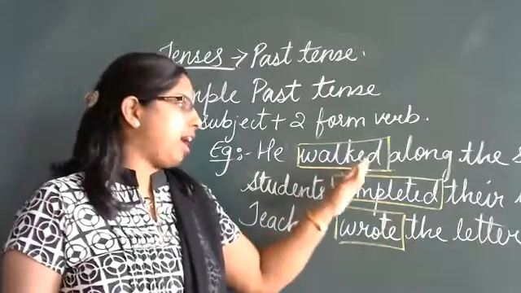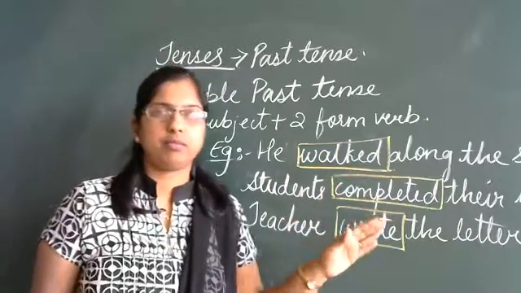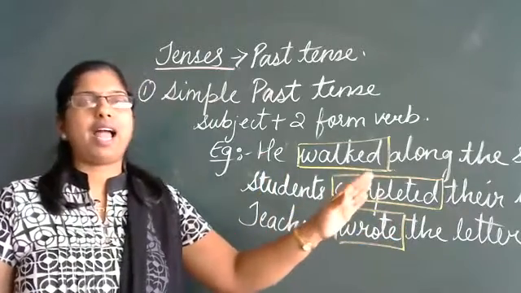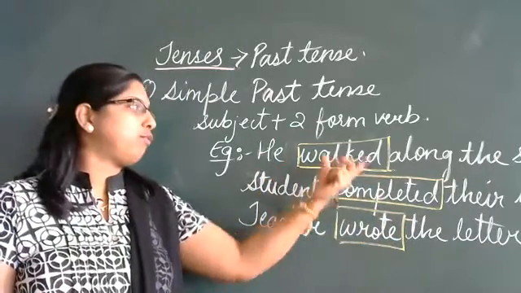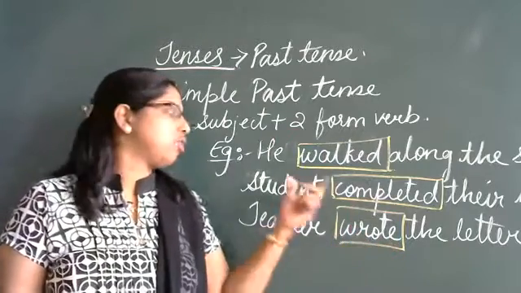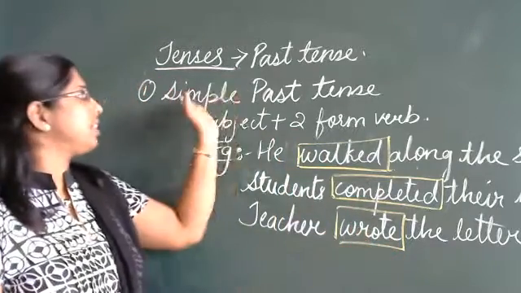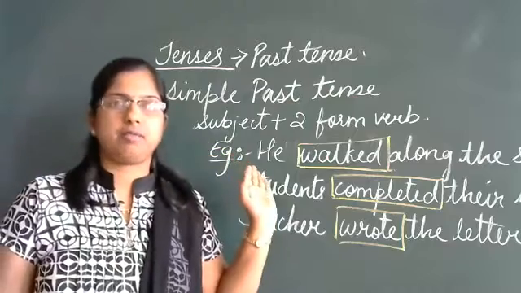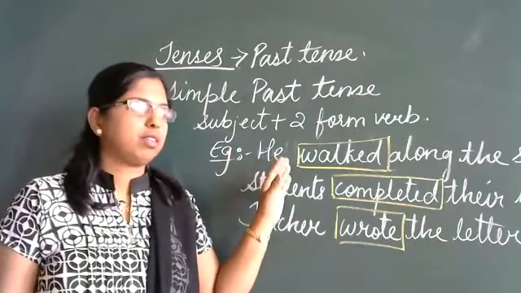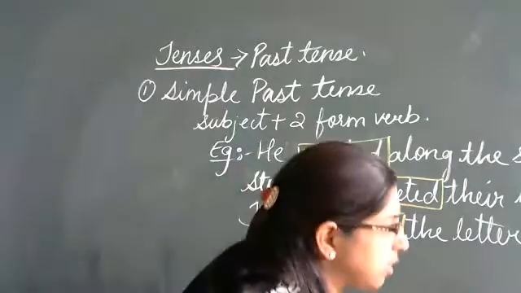So when we have made such changes without any ing form or without adding had, only the verb has been changed here. The action has been done in the past. Such sentences we call simple past tense. Clear, children? Is it clear to everybody? We will move to the next.